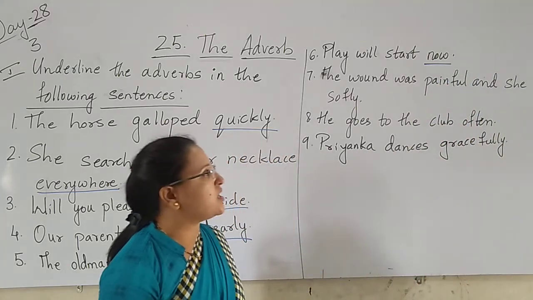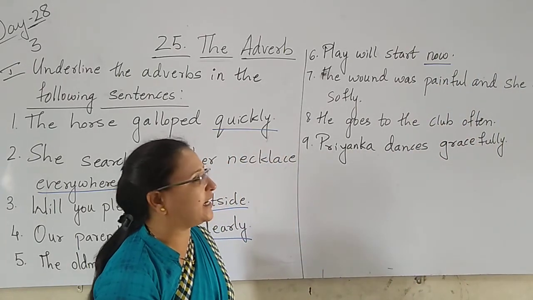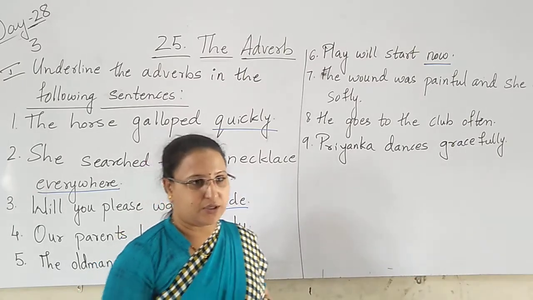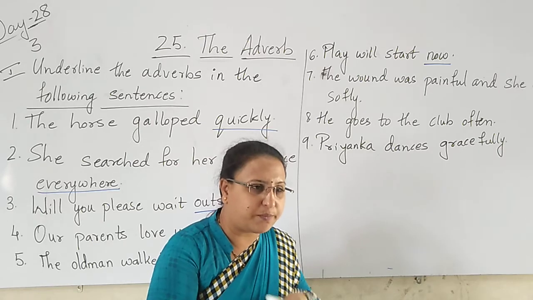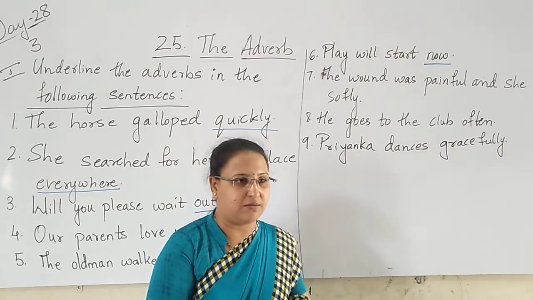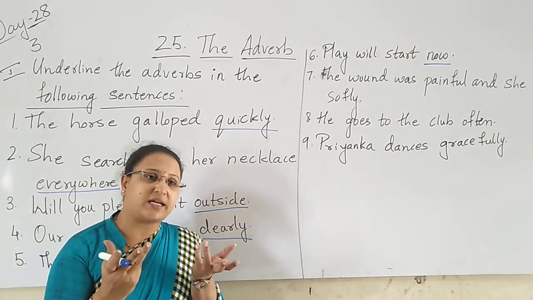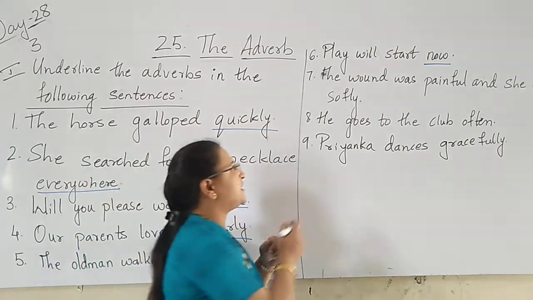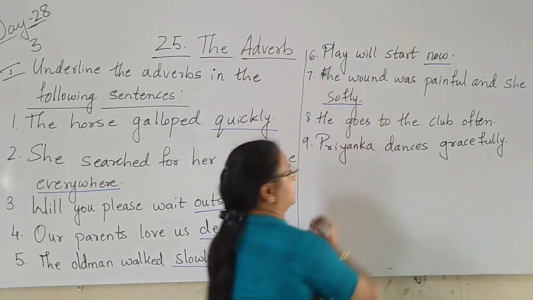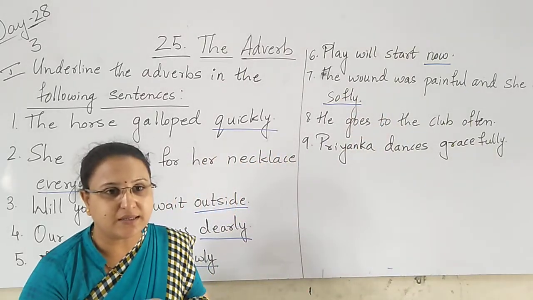The wound was painful and she cried softly. She has got some hurt, that is a wound, and it is paining more, it is painful, but she is crying. How did she cry? She cried softly. Yes, softly is what here? Adverb.